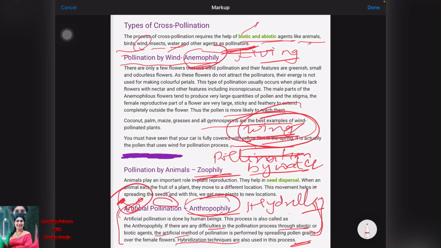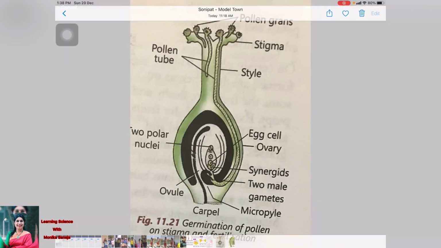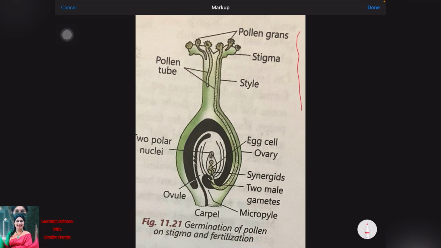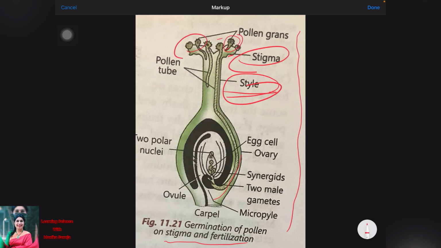Now, we come to the next part, the structure of how pollination occurs, and germination of pollen on the stigma, and fertilization. You can see in the diagram, this is the stigma, then a tube-like structure is the style, and here this is the ovary. Pollen on reaching the stigma. You can see these are the pollen grains.